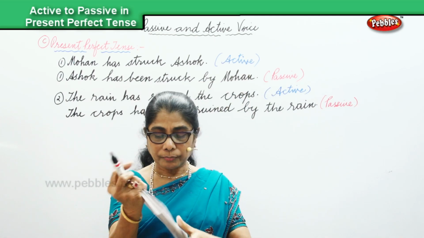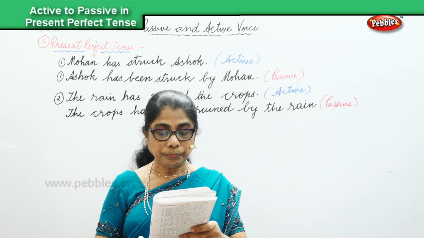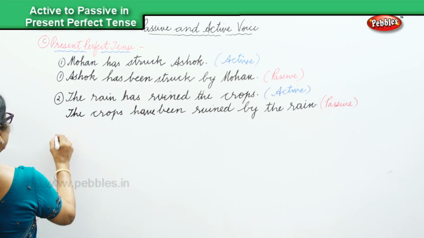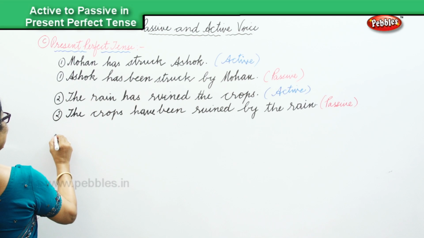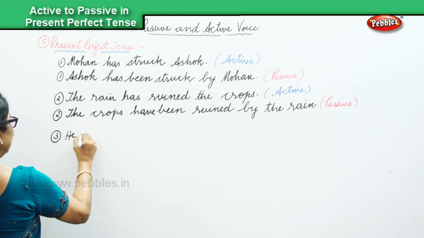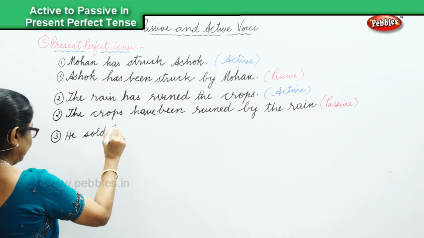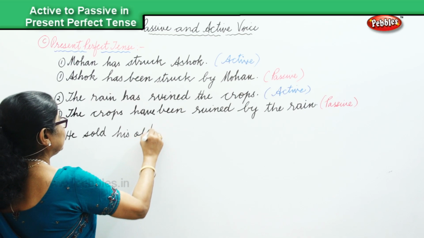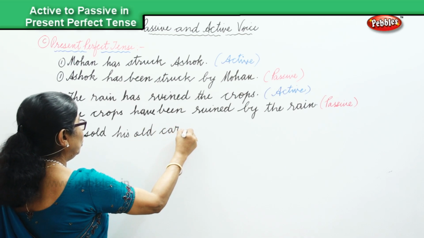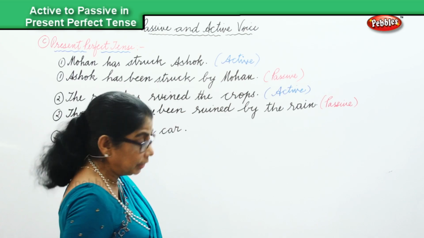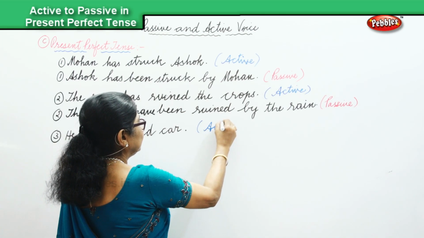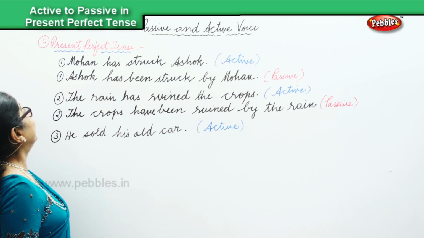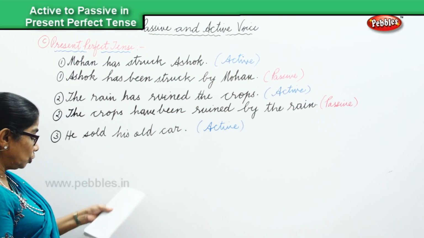Let me see. Now, he sold his old car. He sold his old car. That's in the active voice. Now, we have to change it to the passive, keeping in mind the present perfect tense. So, what will that be?